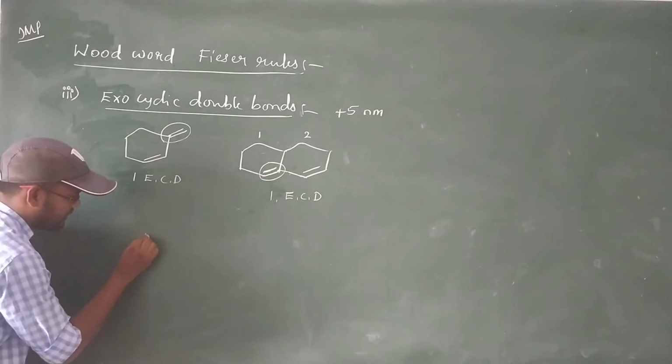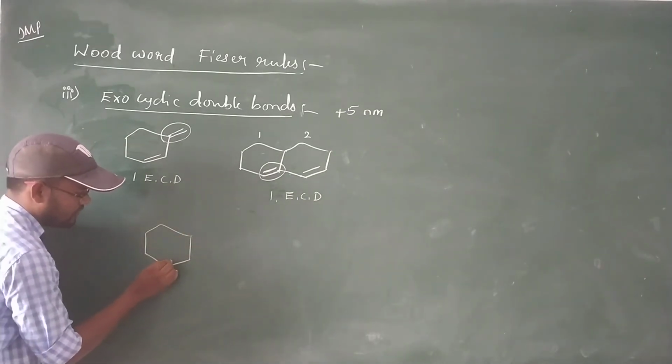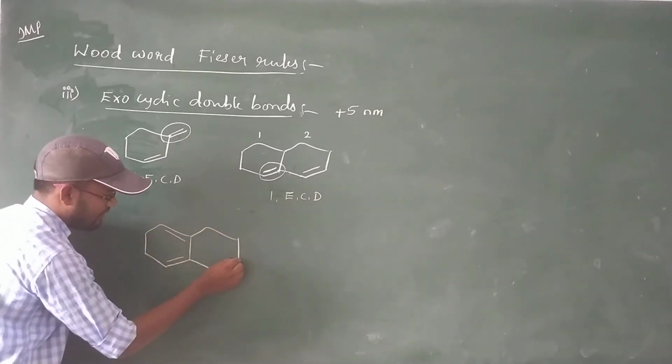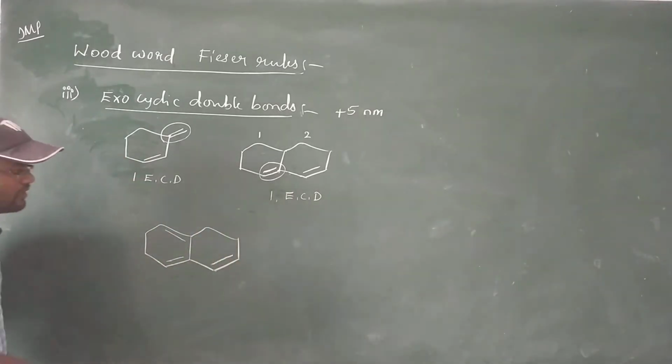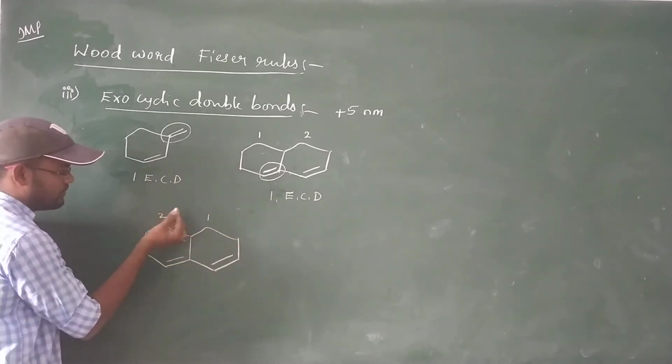Let's take a third case. This is a homoannular diene. In this case, let me consider the same ring 1, ring 2.